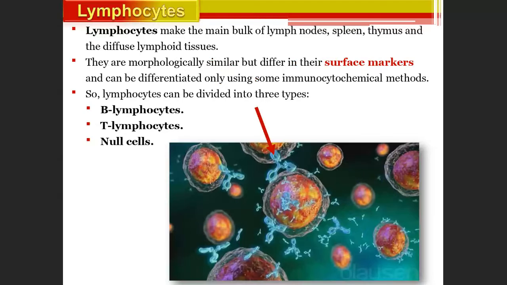Next are lymphocytes. Lymphocytes make up the main bulk of lymph nodes, spleen, thymus, and the diffuse lymphoid tissue. So we may be asked in the exam where you find lymphocytes. They are morphologically similar but differ in their surface markers, and can be differentiated only using immunocytochemical methods. Lymphocytes can be divided into B lymphocytes and T lymphocytes. These are the two main lymphocytes.